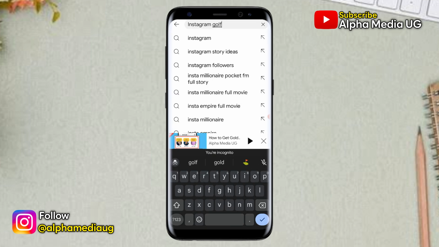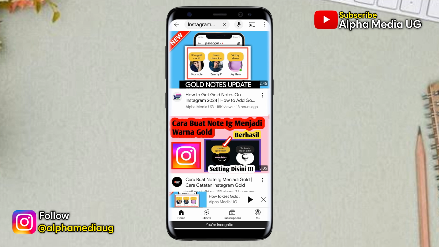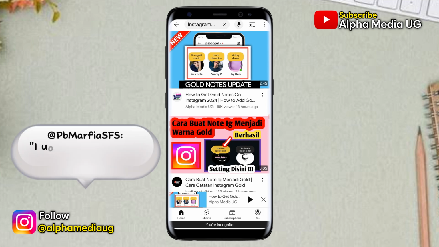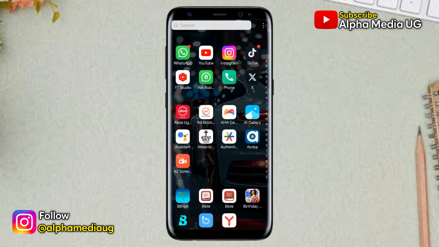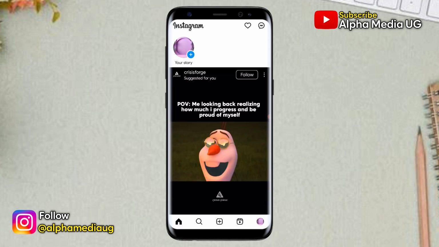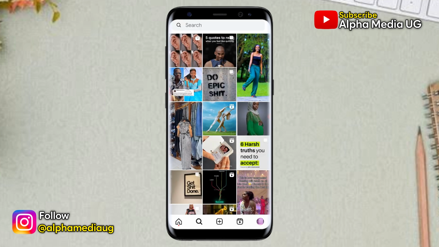I recently posted a video on how to get gold notes on Instagram, but in one of the comments in that video, someone expressed their inability to get the gold notes effect even after having updated their app as I had instructed in the video. And therefore, I'm making this other video in order to clarify or express further on how you can get this gold notes effect in case you are unable to.